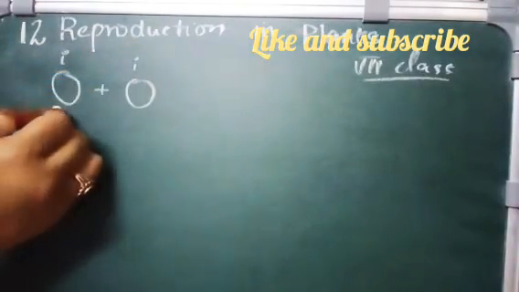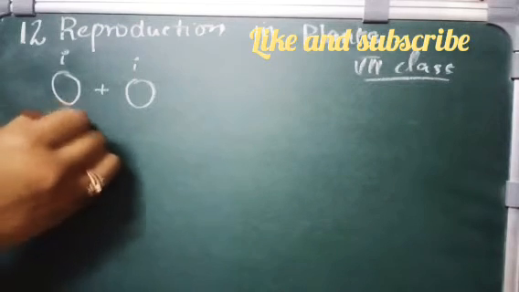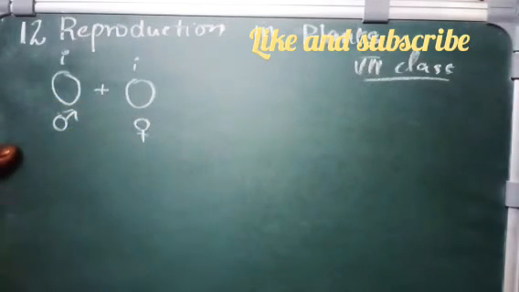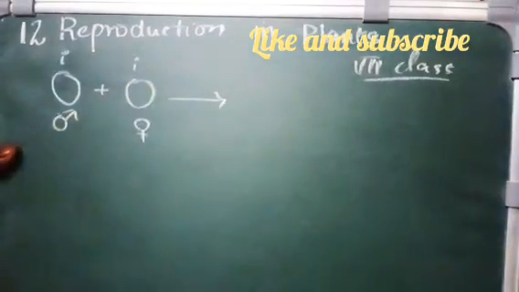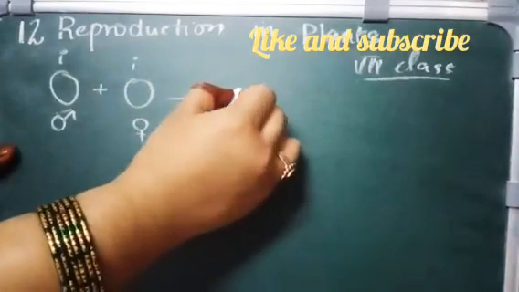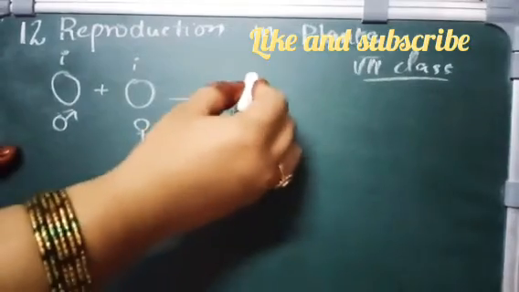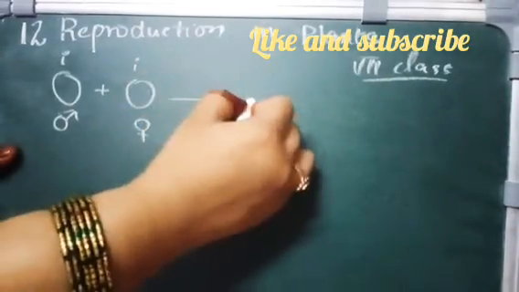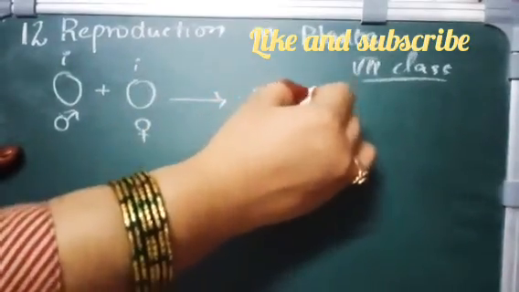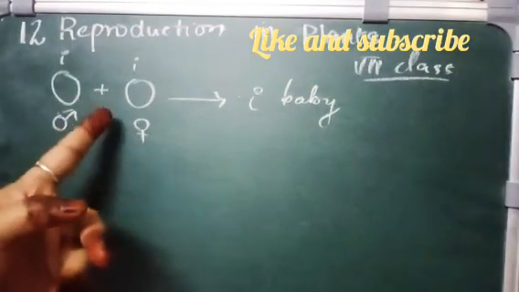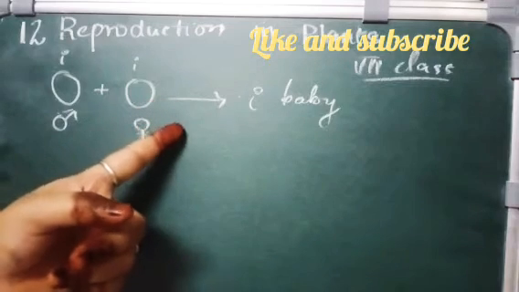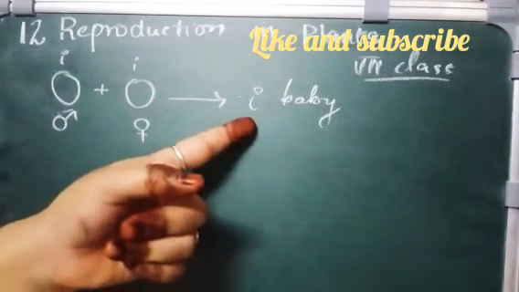One will be male and the other will be female. When male and female combine or mate together, they produce a new generation, a baby insect.